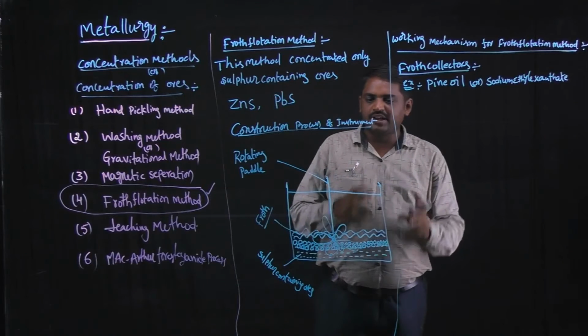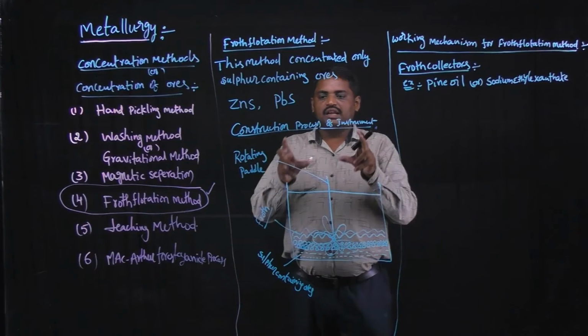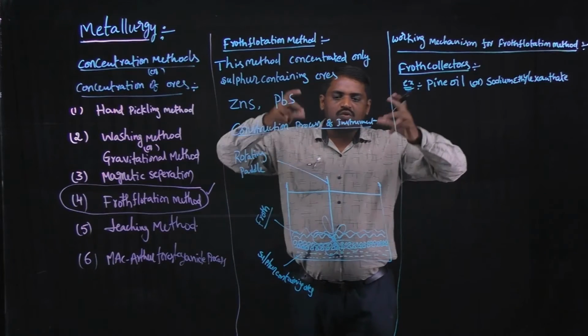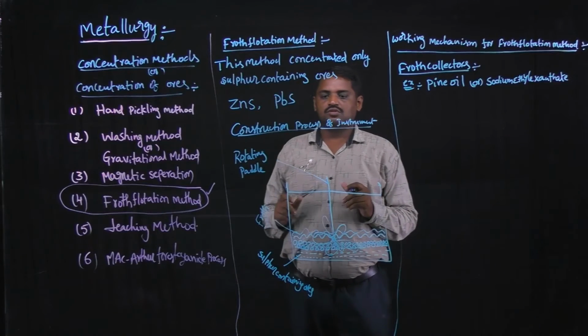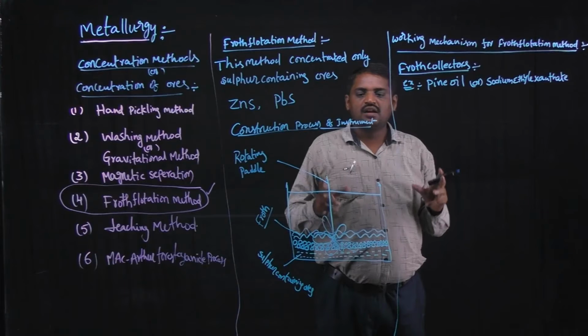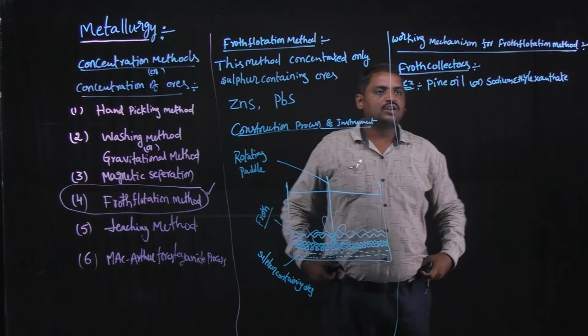Once again, what is the importance of froth collectors? Froth collectors are used to produce a large quantity of froth. That is the importance of froth collectors.